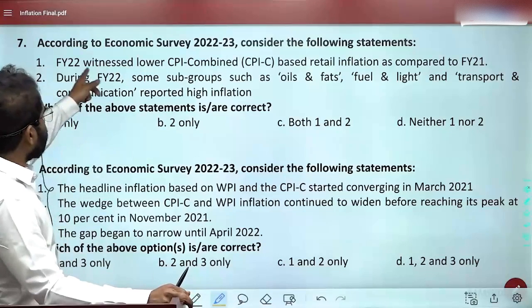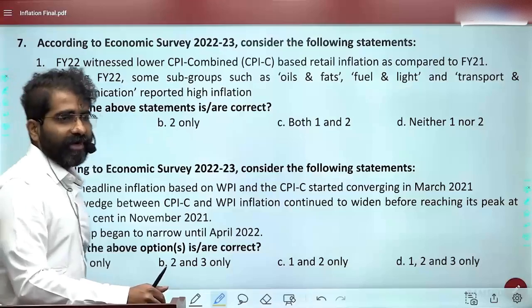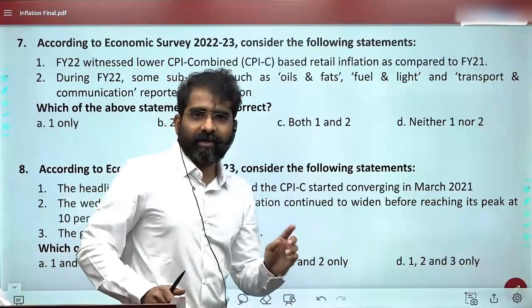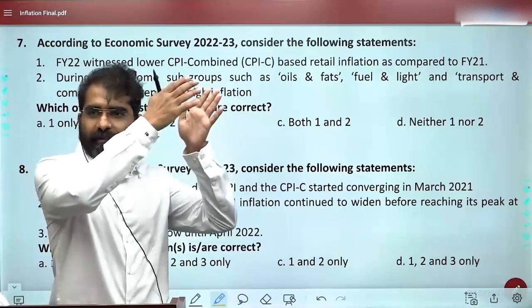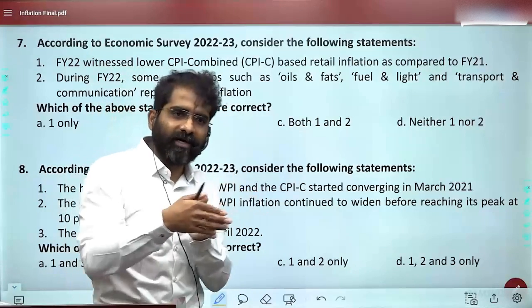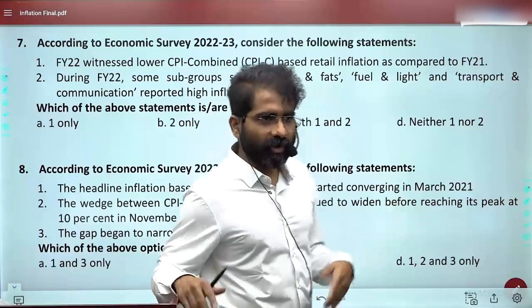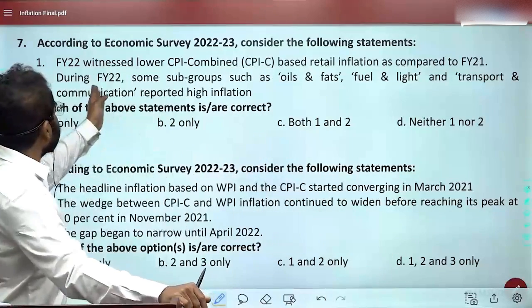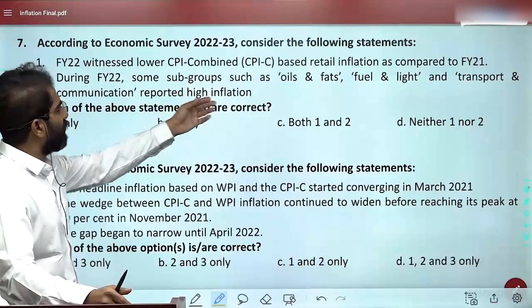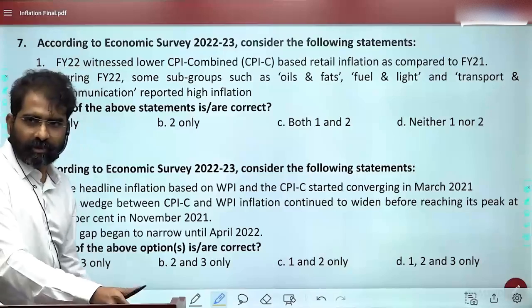Okay, so if you see "witness lower CPI combined," no problem, no? What is the problem there? If you see 2021, we said that was a high year where it was 7.8, then there was a period when it came down, and then to 5.7. Is that okay? So it has reduced, no? What is the problem? Okay, but during this, some subgroups such as oil, transport, communication reported high inflation. What about this? Yes, okay.